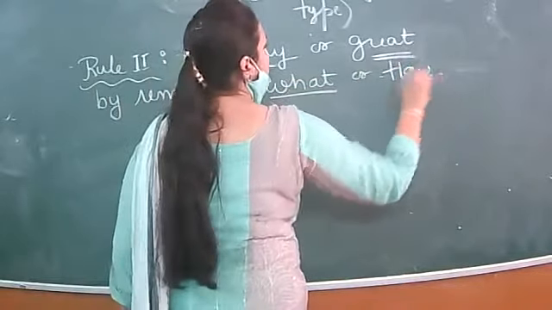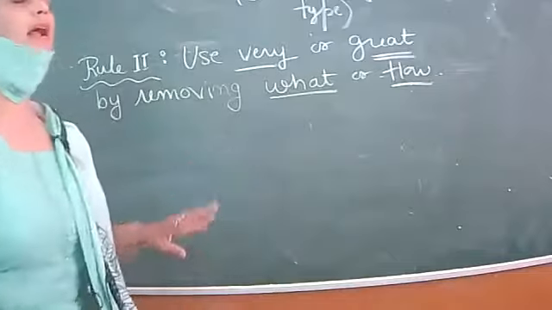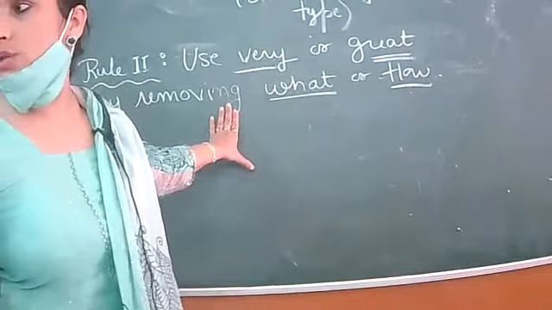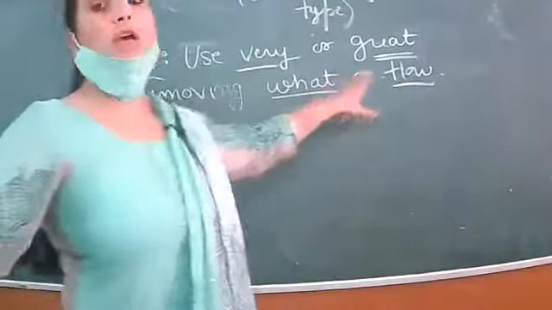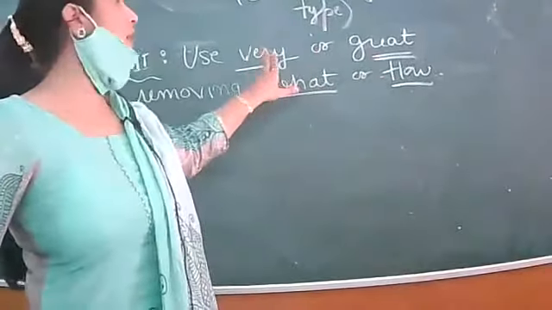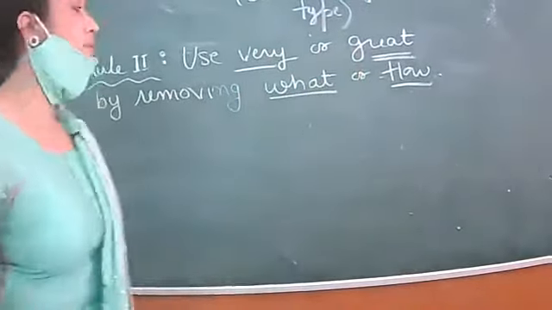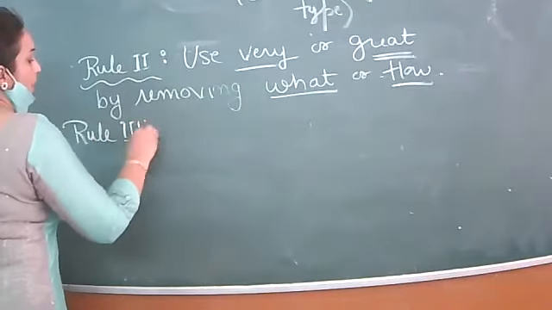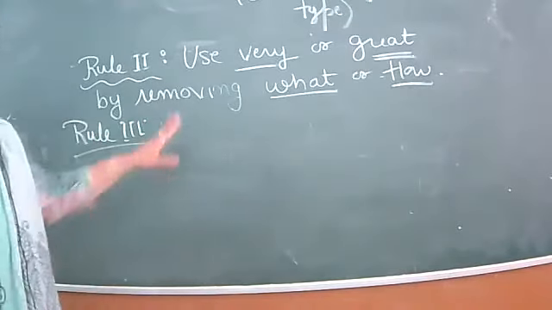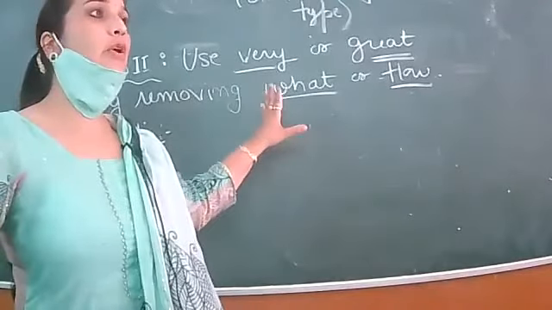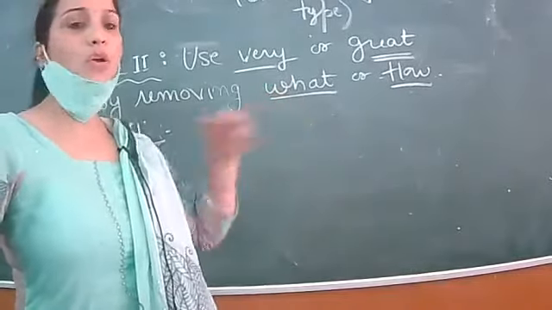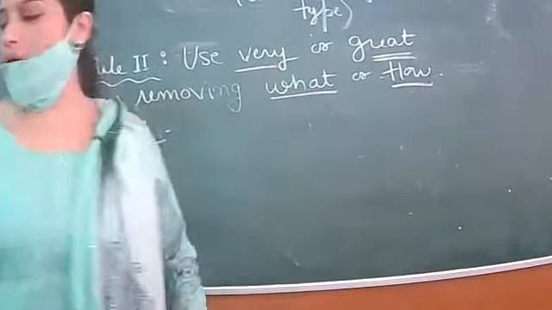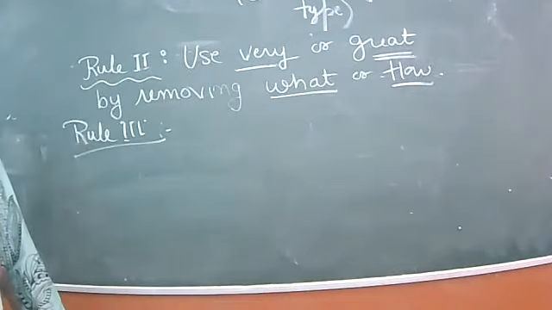If I'm underlining this, you also do like that, because during your exam preparation, at a glance, when you will be looking at these rules, it will be easy for you. What or how is given. In that case, I have to use very or great. Clear? So after that, write down rule number 3. So rule number 2 is clear. When in your exclamatory sentence, what or how is given, in place of what or how, you will be using very or great. Clear?